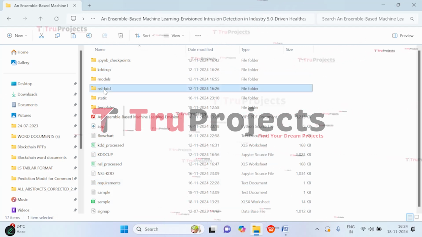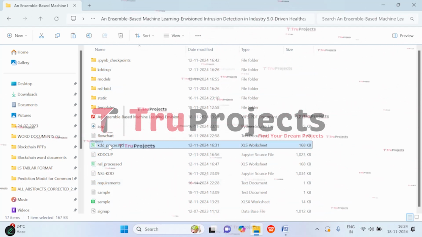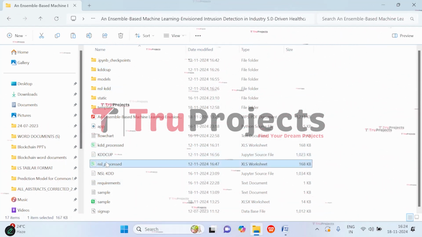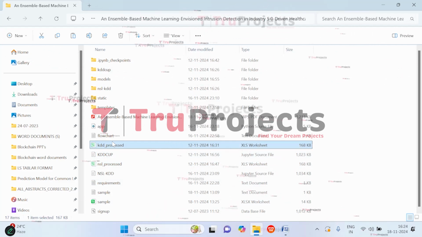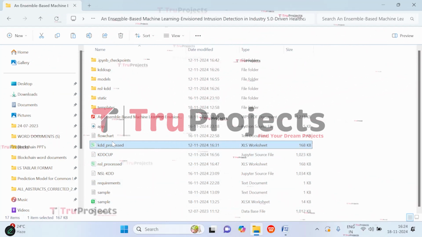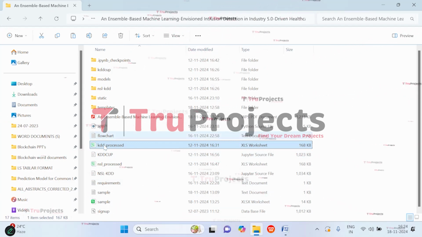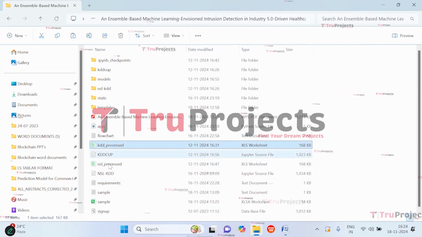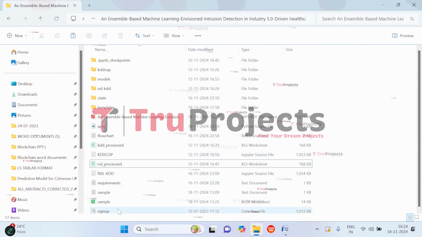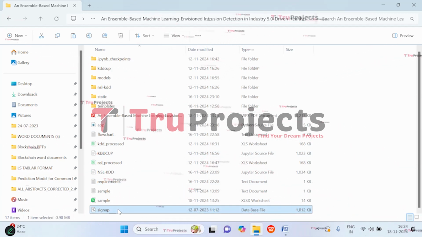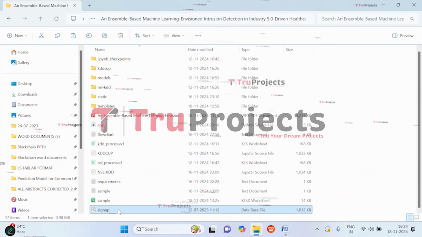So these were the initial datasets, right? After preprocessing, here we have the NSL and KDD datasets where we had so many features. From that we will be selecting important features and we will be removing null values. After all those things, here we have saved it as KDD and NSL processed. This is the signup.db file. This file is a database file which is used to store the user information.